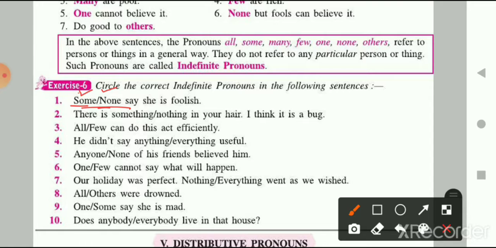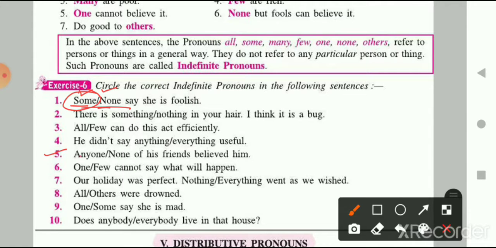Some say she is foolish. So what is the answer? Some say she is foolish. Okay, now let's do the fifth part, this one. Anyone or none of his friends believed him.